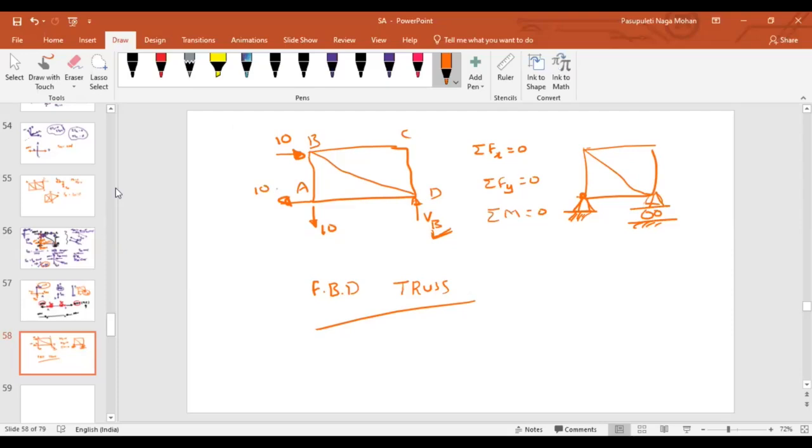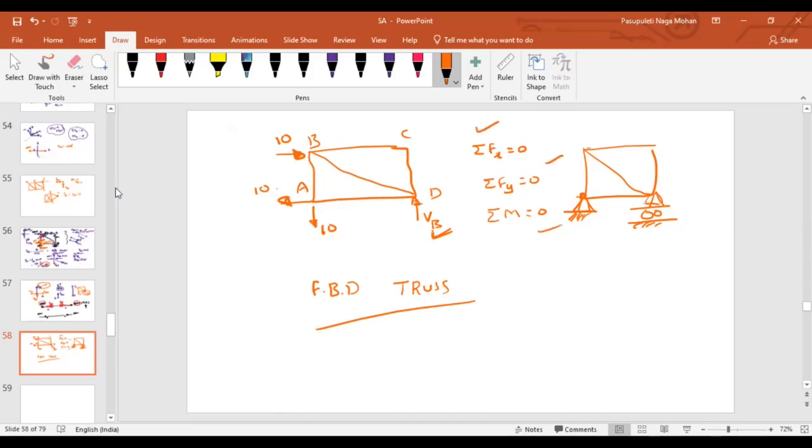Did I cut or separate any member in the truss? No, I have taken the entire truss as it is. All I did was remove the supports. As I have removed the supports, I have represented the effect of the supports on the truss. That's it. So summation of x should be 0, summation of y is 0, and summation of moment is 0.